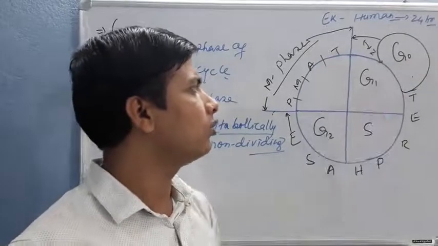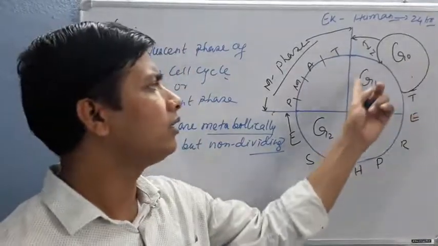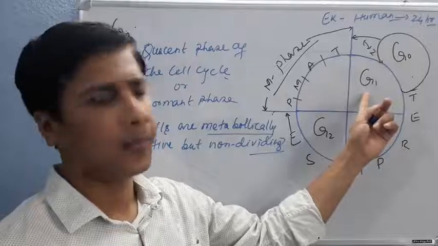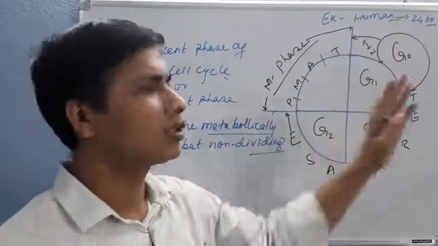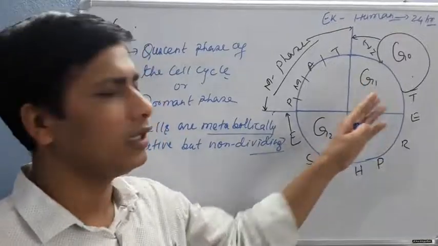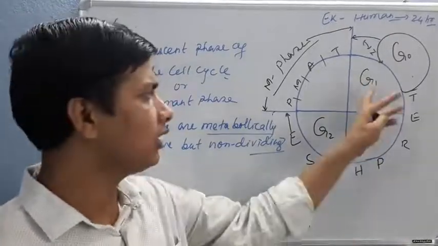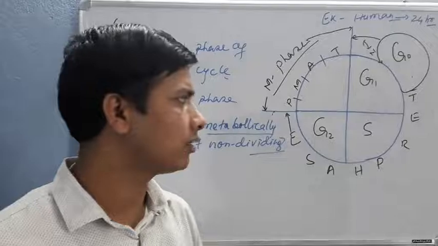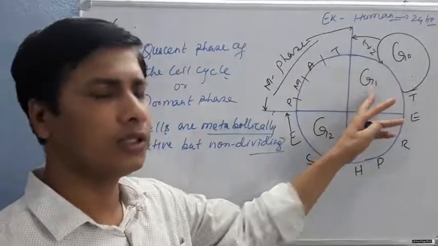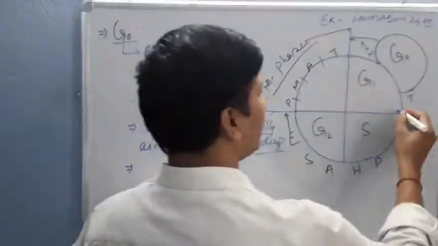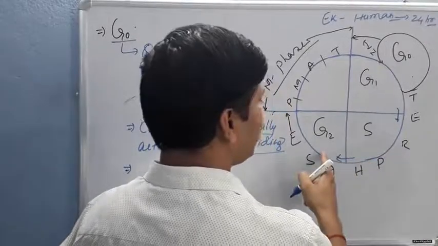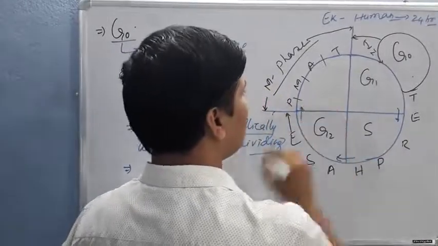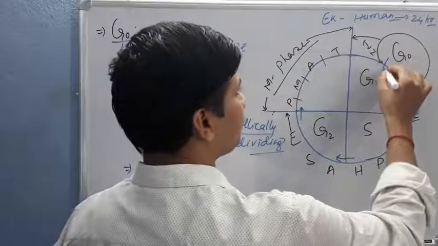After getting the stimulus, the cell enters into the G1 phase, and the process of the cell's growth starts. In the G1 phase, different processes occur. After completing the G1 phase, the cell enters into the S phase, then the G2 phase, and thereafter the M phase.